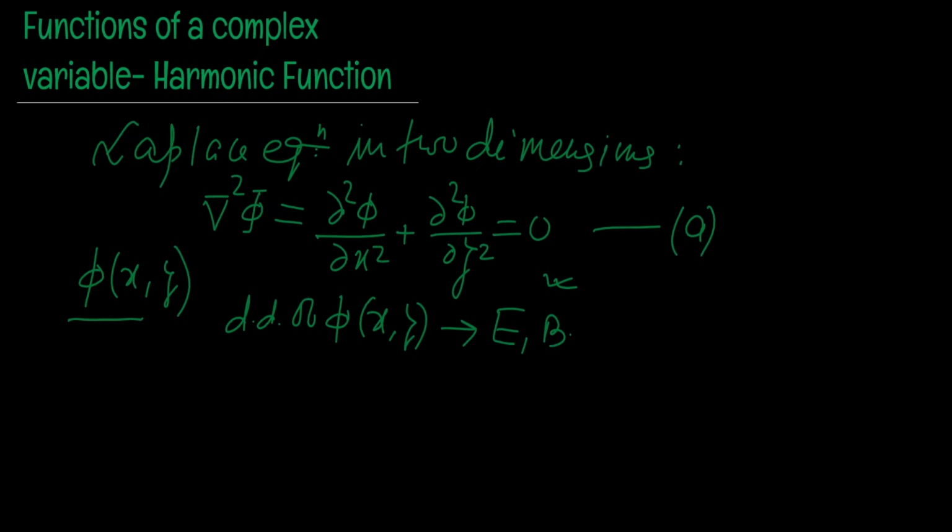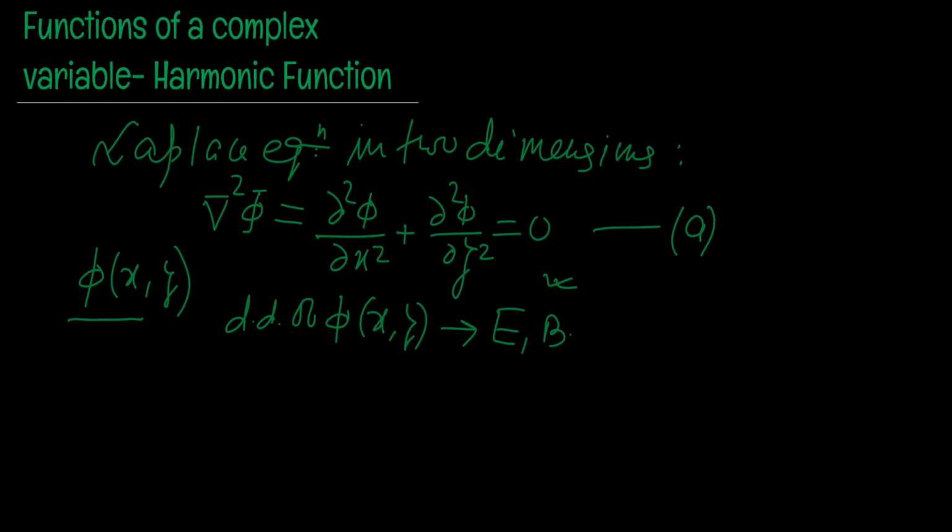Similarly, the solution of Laplace equation phi can also be interpreted as the displacement of a membrane stretched across a loop of wire if the loop is nearly flat. The two-dimensional membrane's vibration is studied with the help of this equation, and in that case phi represents the displacement of the membrane, but the nature of the function remains the same.